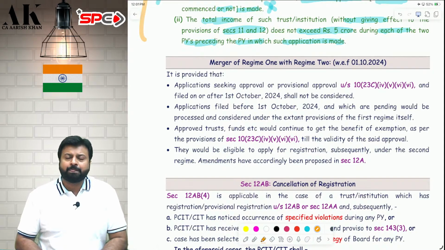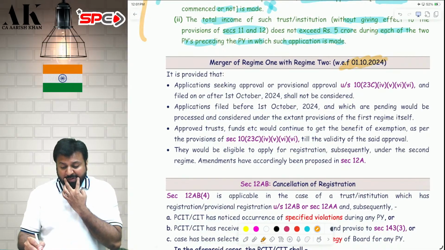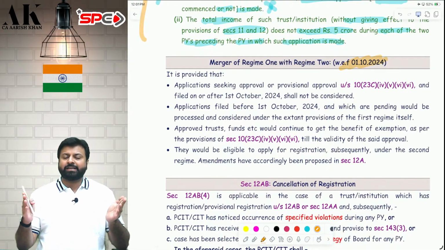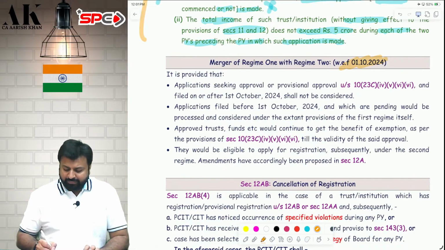Sir, what is this now? As I told you at the beginning of today's session, from 1st October 2024, regime 1 and regime 2 are getting merged. Sir, what do you mean by regime 1 and regime 2 are getting merged? I have told you that 10(23C), etc., regime 1 is going to be discontinued from 1st October 2024. What do you mean by this? It means the following things.